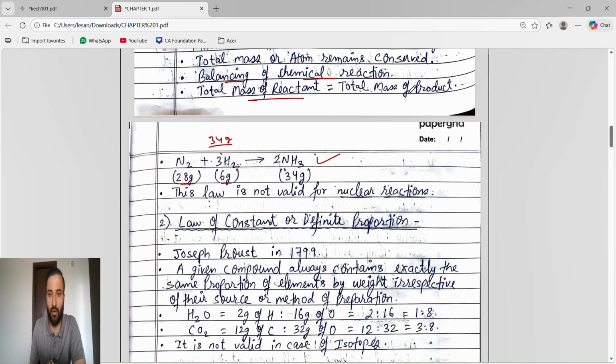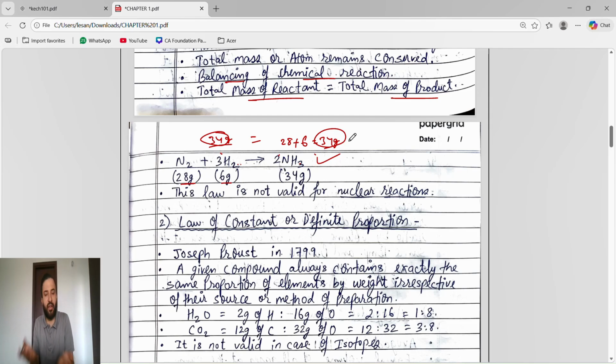Now we'll see the mass of product. Mass of product is nitrogen. How many nitrogen are there? 2 nitrogen, 14 times 2 is 28. Plus how many hydrogen are there? 6 hydrogen, so 1 into 6, 6. 28 plus 6, 34 gram. Yes, the mass of reactant equals the mass of product.